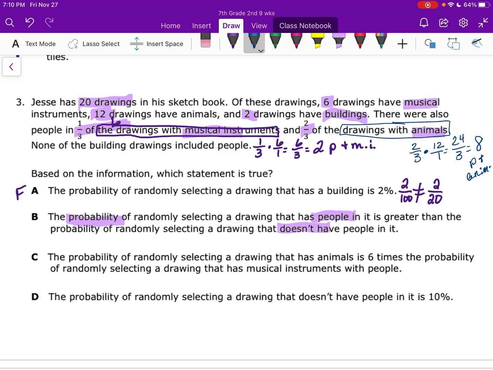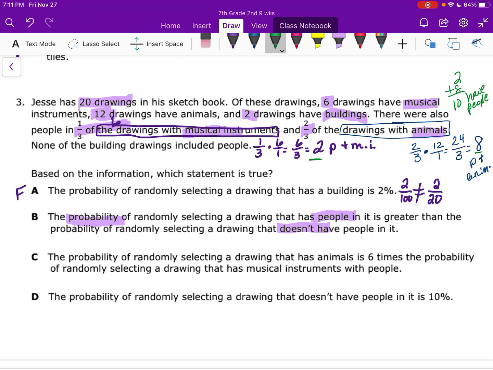Okay, so let's go back to B. B says the probability of selecting a drawing that has people is greater than that of one that doesn't have people. How many drawings have people? 2 people, 8 people, so 2 plus 8 is 10. So 10 drawings have people. How many don't have people?